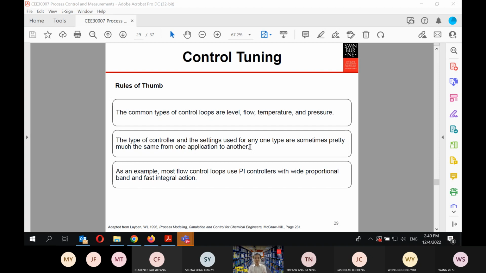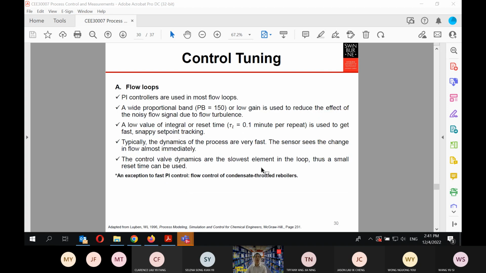As an example, flow control normally is a PI with wide proportional band and fast integral action. A wide proportional band means a low proportional gain, because the band and the gain have an inverse relationship, like what we showed earlier.